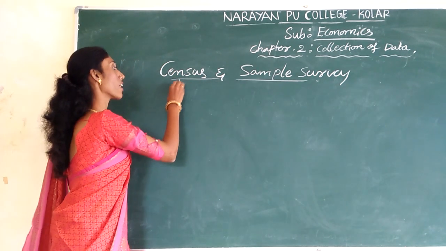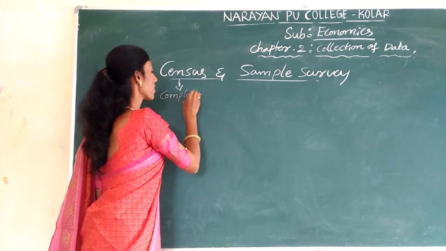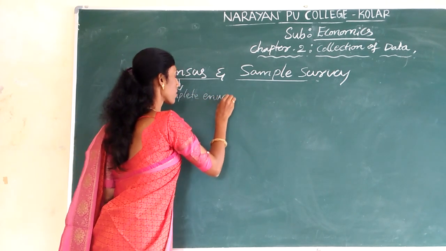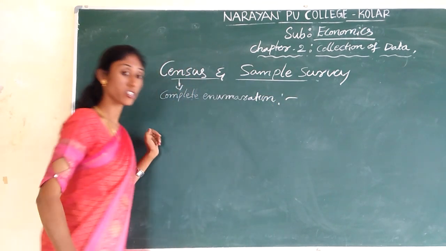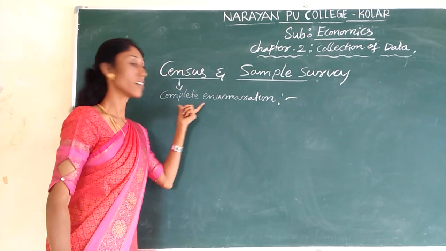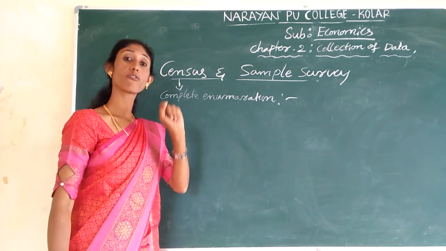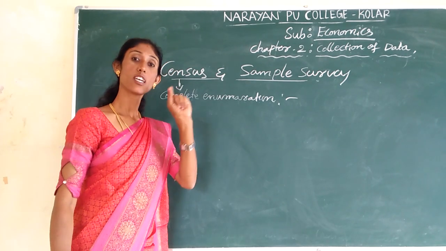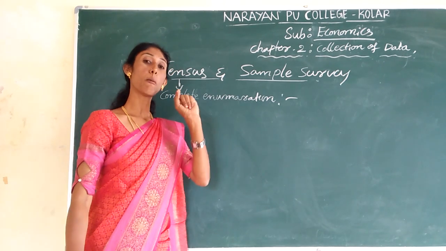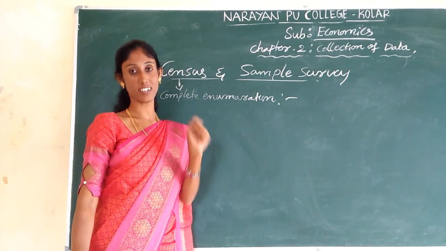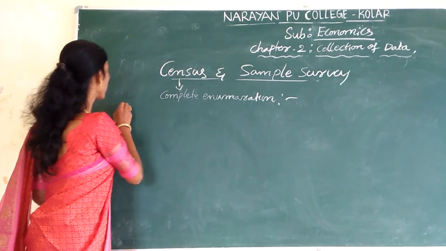Census is also called complete enumeration. The census is also called complete enumeration. Census refers to a collection of information relating to each and every unit of the population that exists in our country. Have you understood? Census is nothing but collection of information